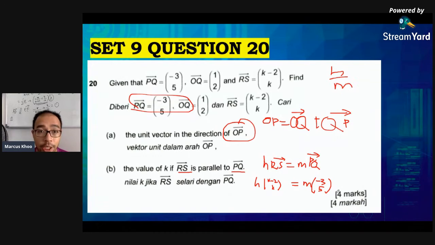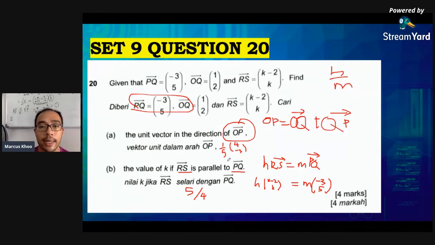And then substitute it in. You should be able to answer. This is actually pretty simple. The answer for this question is 5 over 4. This is 1 over 5. And this one is 4 and minus 3. This one is in the form of a matrix.